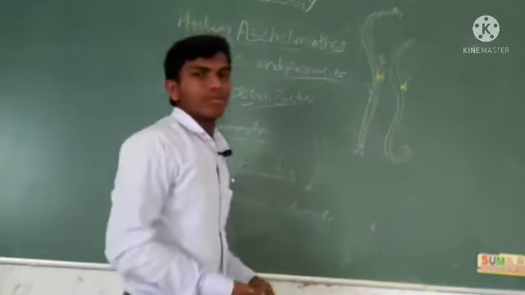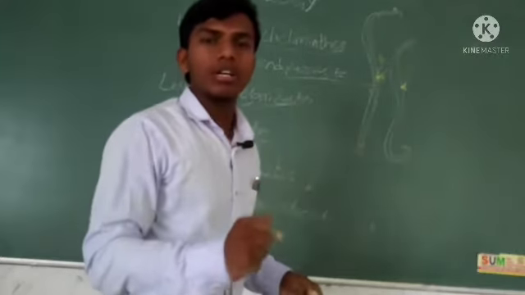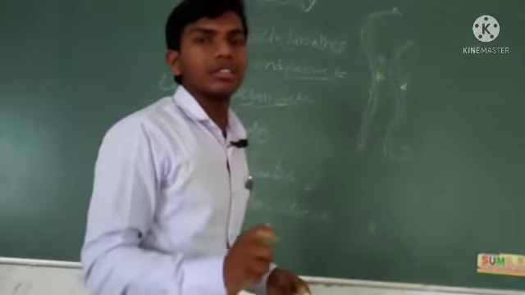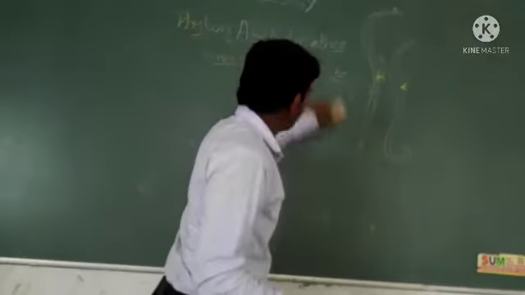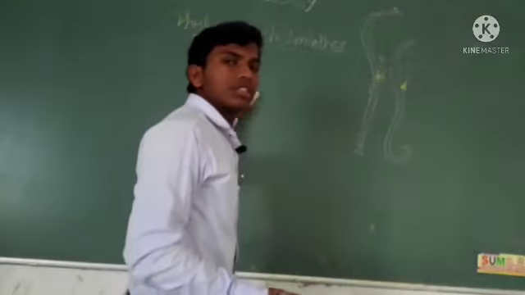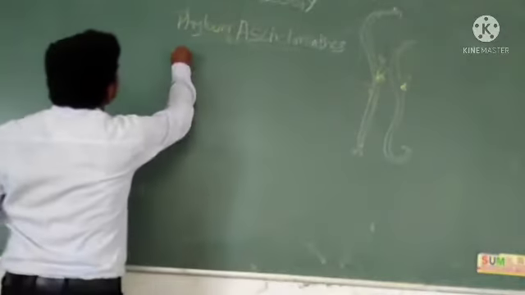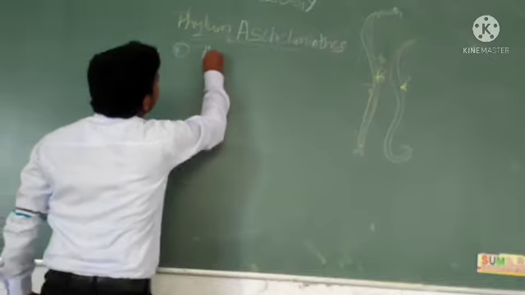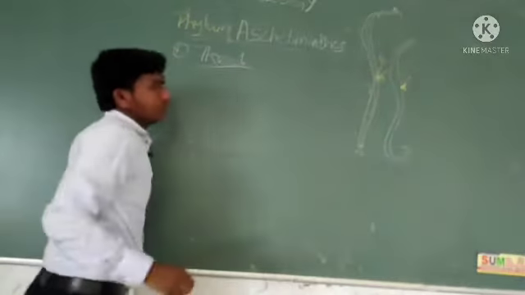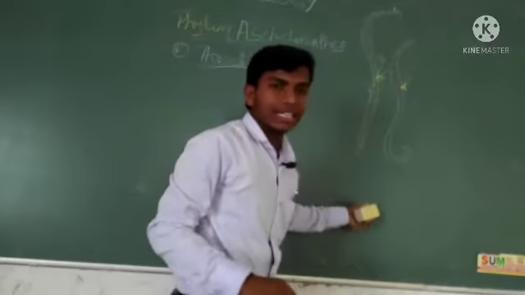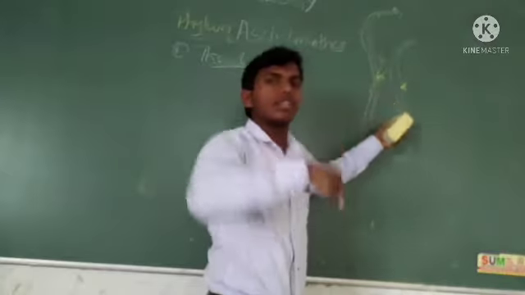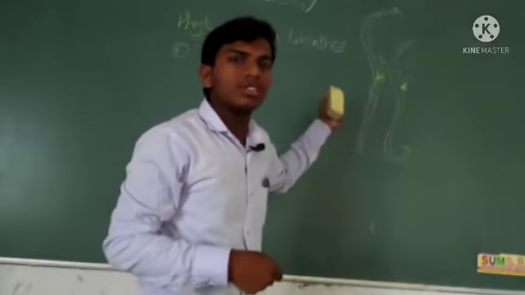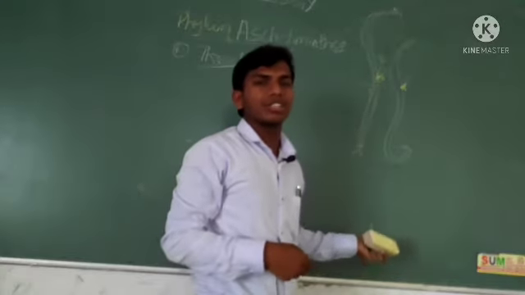Now we'll see something very important, the special features. Okay, special features means unique characters, as I told you while discussing each and every phylum. The first special feature is that the body is thread-like. Thread means dara. The body is thread-like or cylindrical. These are thread-like or cylindrical structures.